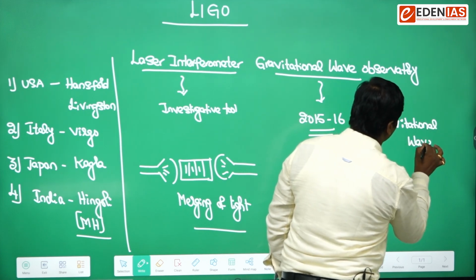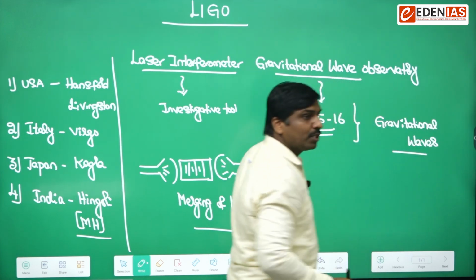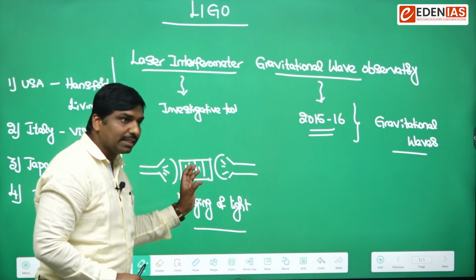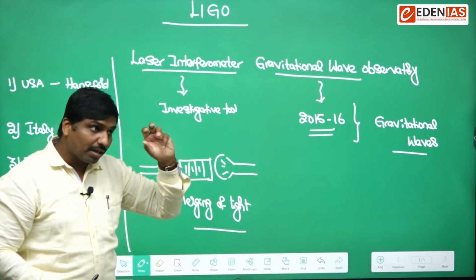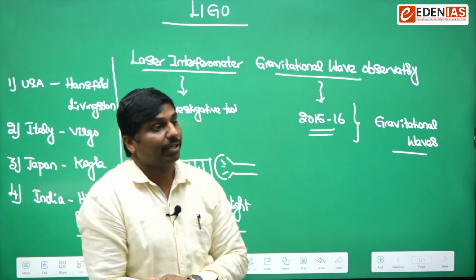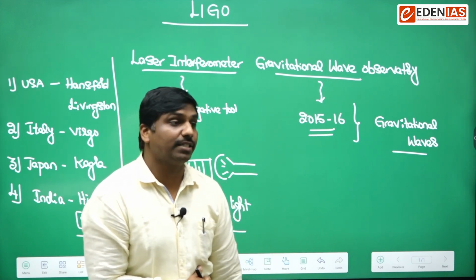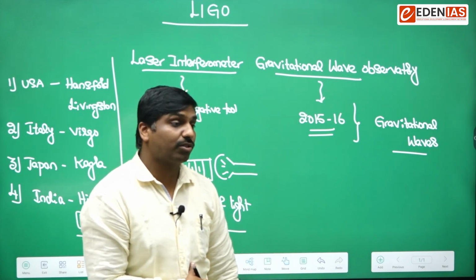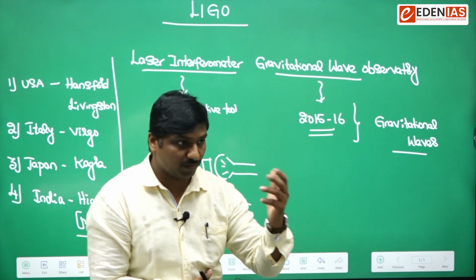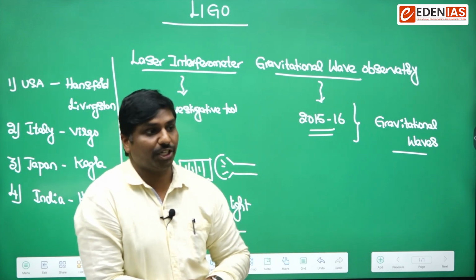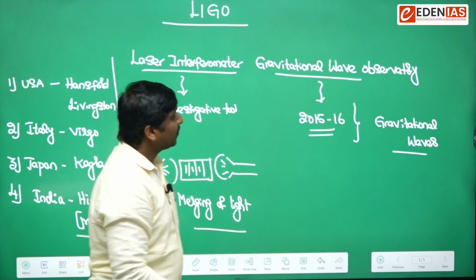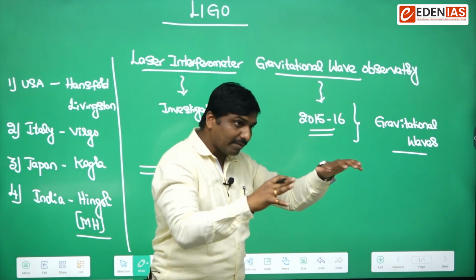Gravitational waves. Okay. So by this method, they have found out that there are some things called gravitational waves, and they have disclosed that. For this discovery, LIGO also got good recognition. Okay. So here, gravitational waves. What are gravitational waves?